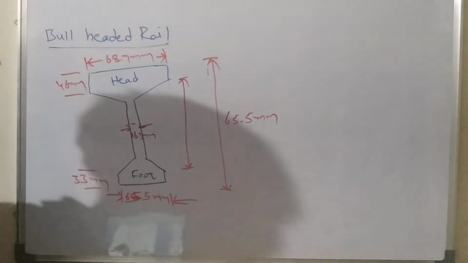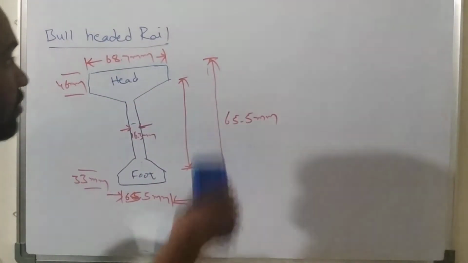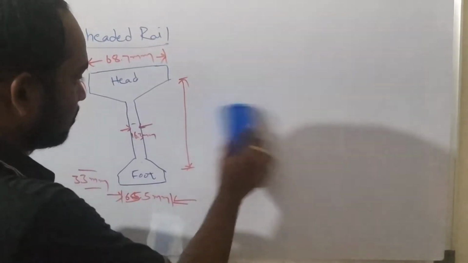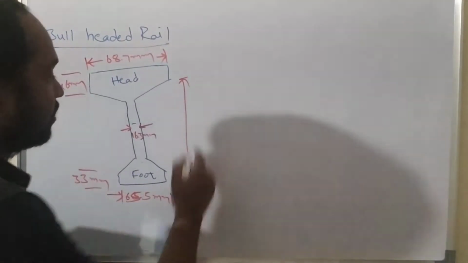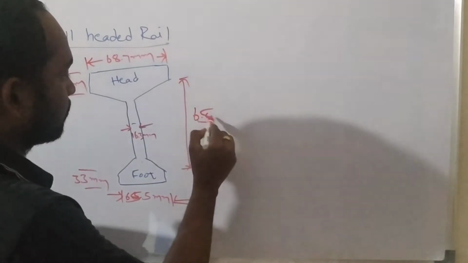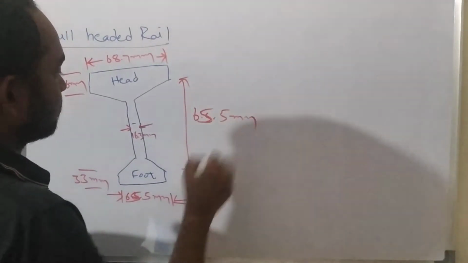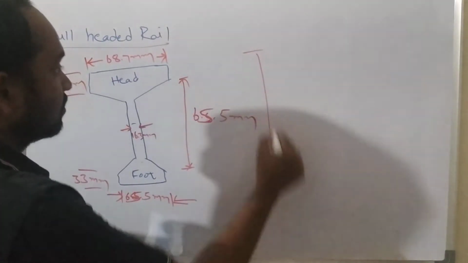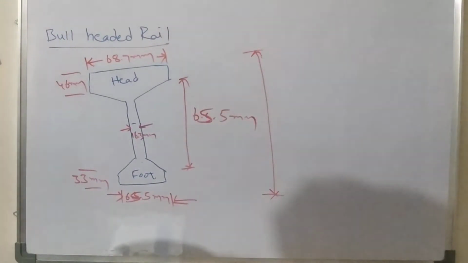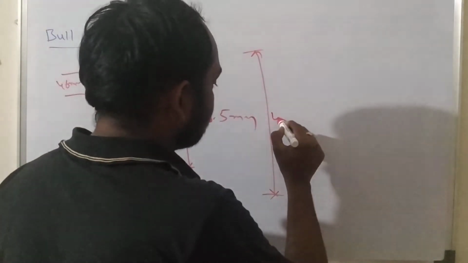Understand or no? Sorry. Its width is 65.5 mm. The thickness of the web is 65.5 mm and the total height of the rail is to be considered as 144.5 mm.